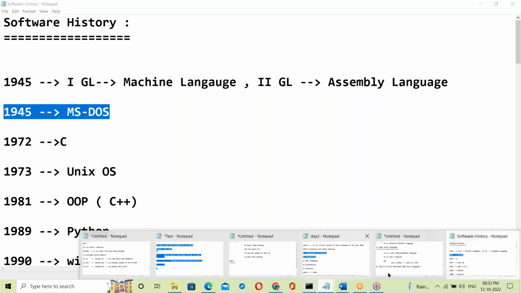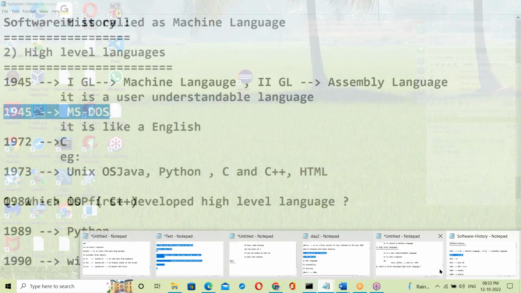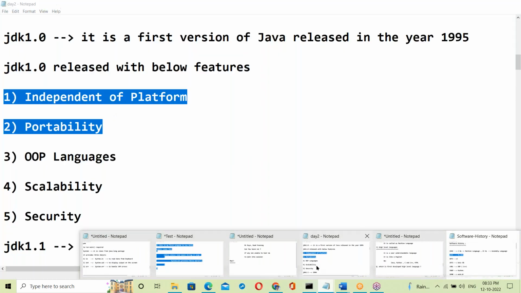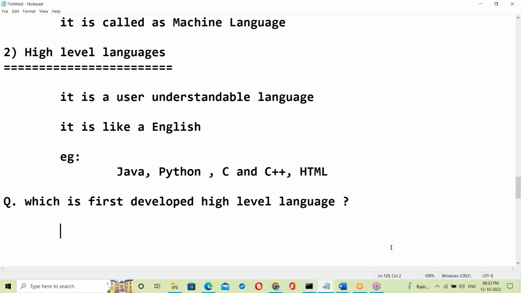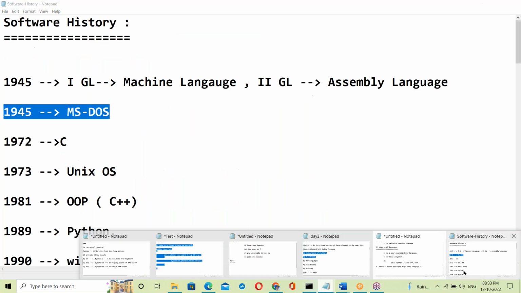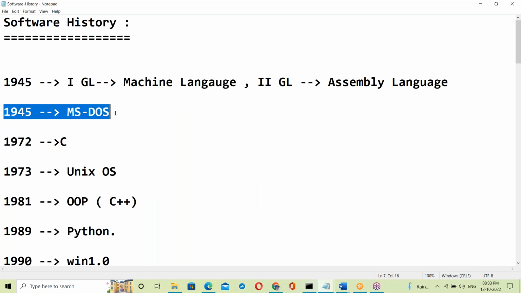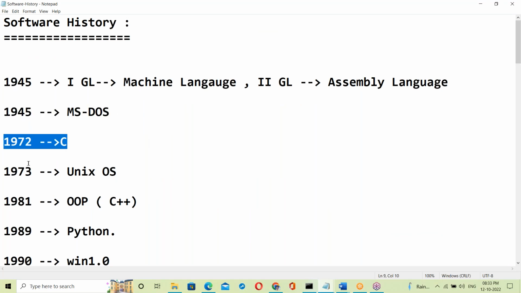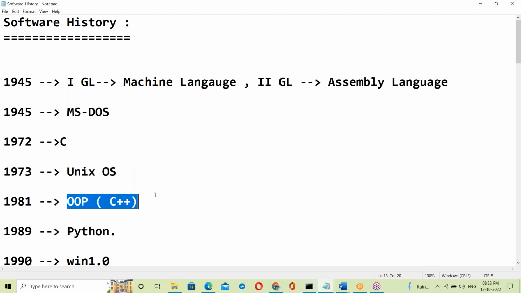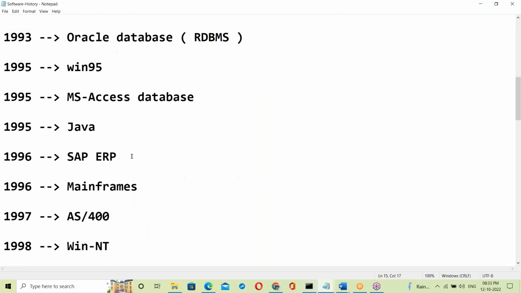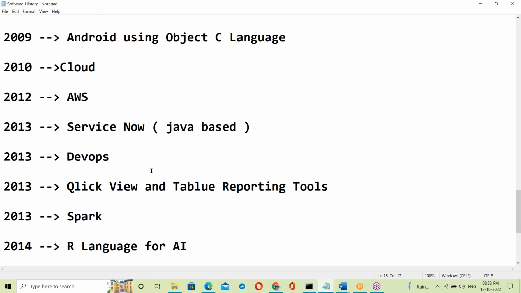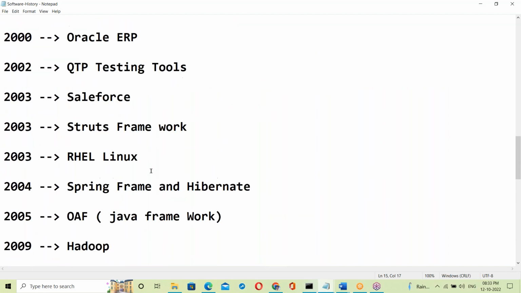What is the first high level language? The topic is about the first high level language. Which is the first high level language? C language, 1970. DOS is an OS. C language came after Unix. Next C++, Python. Yes, that is software history. One day I will explain about software history.